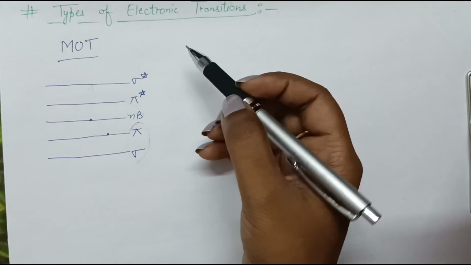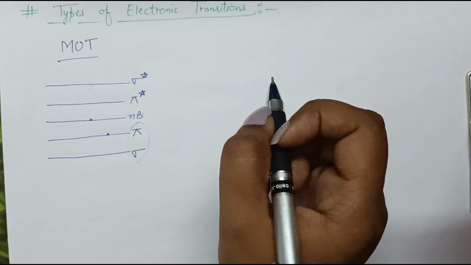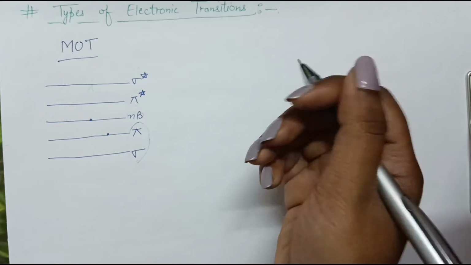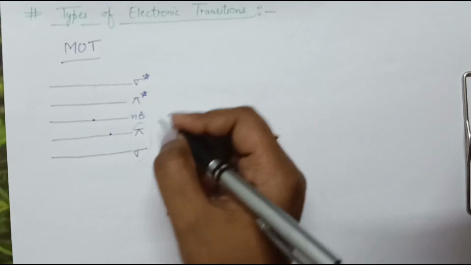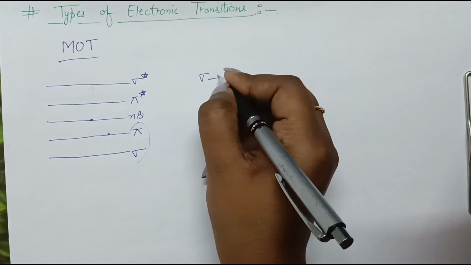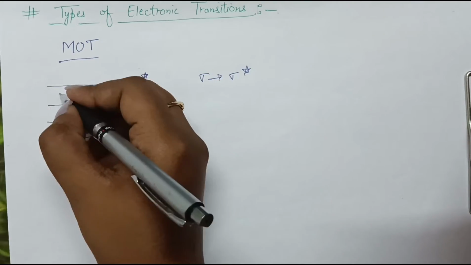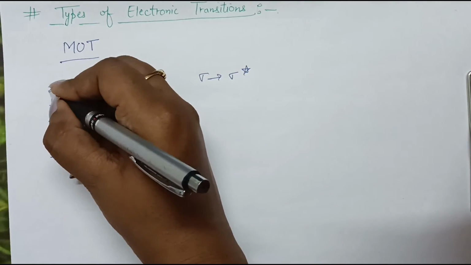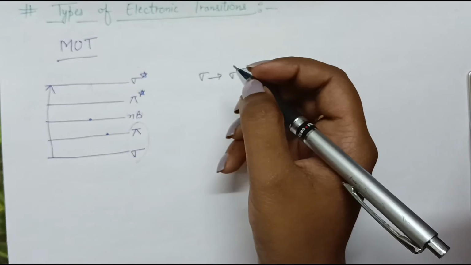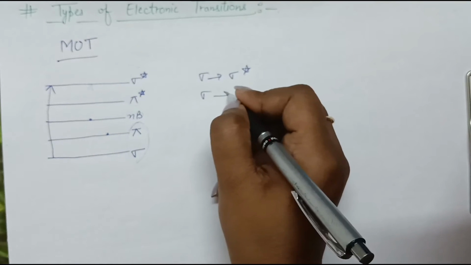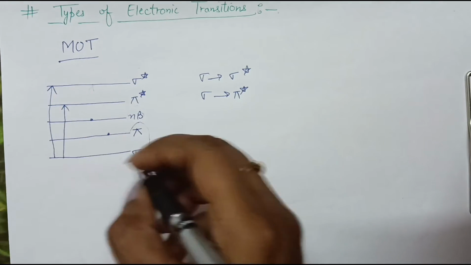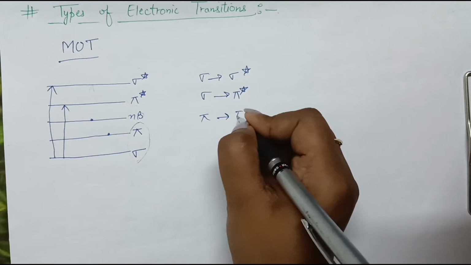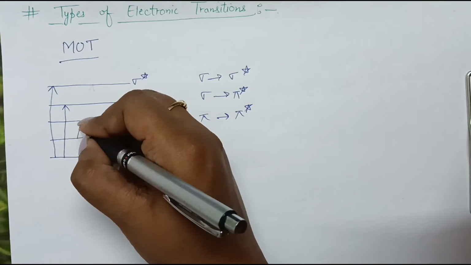Now, if we look at these energy levels, what are the various transitions which are theoretically possible? First will be from sigma to sigma star. Second will be from sigma to pi star. Third will be pi to pi star.